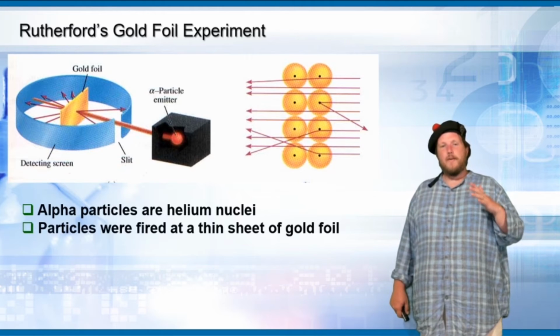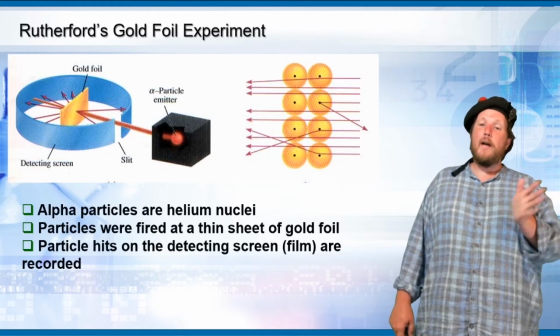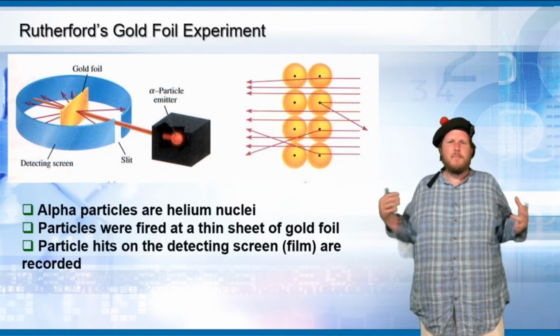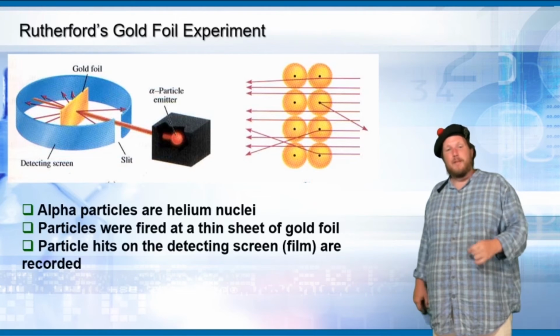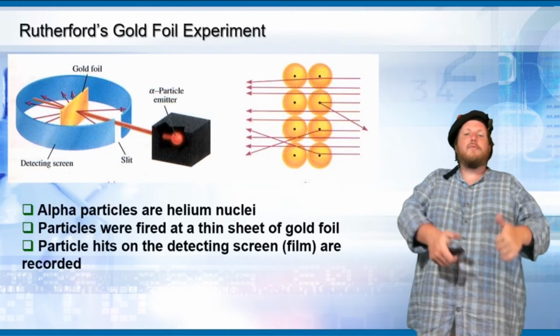The particles are fired at a thin sheet of this gold foil. They hit the detecting screen wherever they're deflected to. So if it's completely solid, you would expect them to be deflected backwards, but that's not what happened. They were deflected very slightly, and a few of them were deflected back.